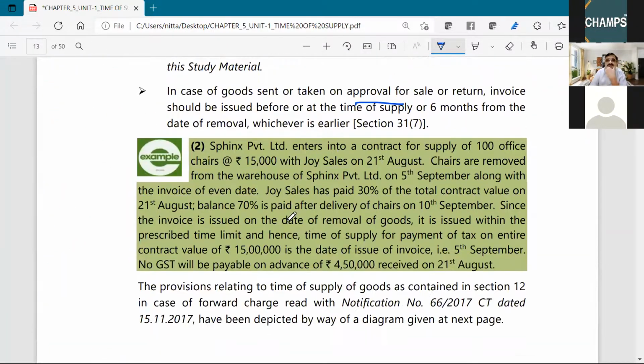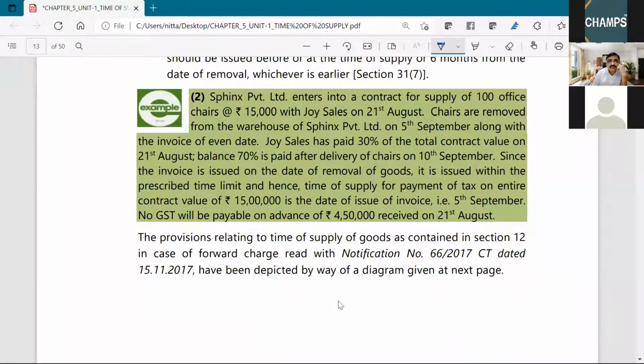Moving forward, Spinix Private Limited entered into a contract for supply of 100 office chairs at the rate of 15,000 with Joy Sales on 21st August.